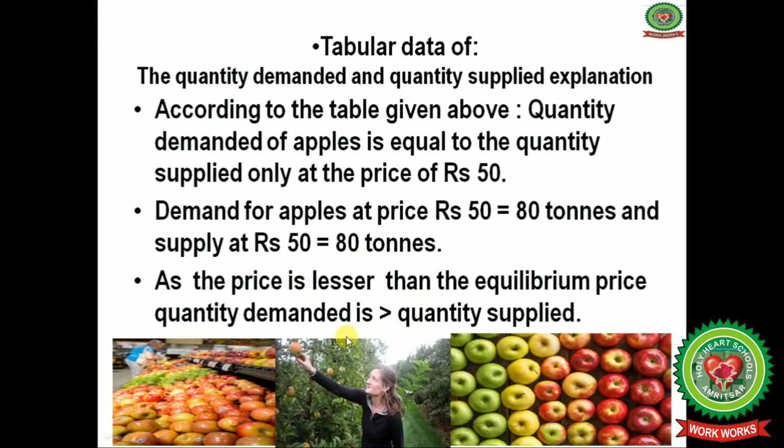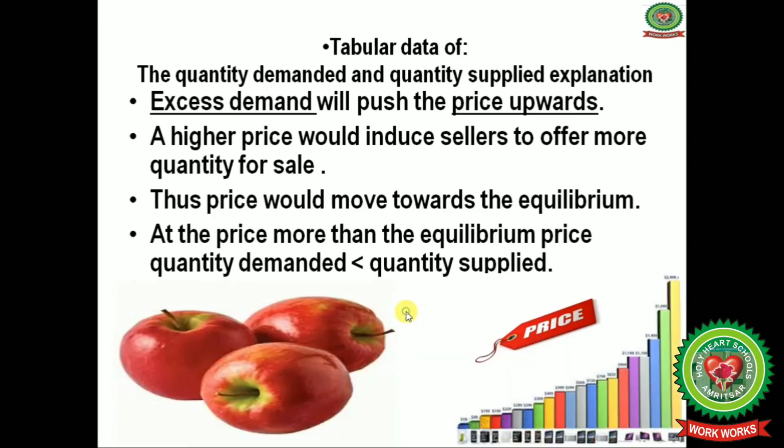So as the price is lower than the equilibrium price, quantity demanded is greater than quantity supplied, meaning there was excess demand, and excess demand will push the price upward. A higher price would induce sellers to offer more quantity for sale.